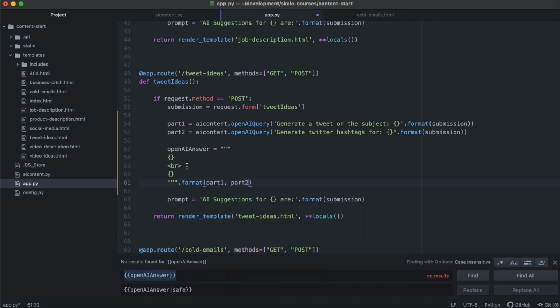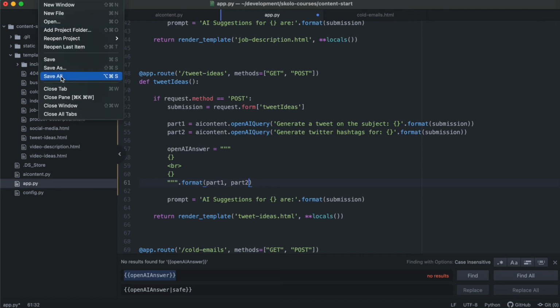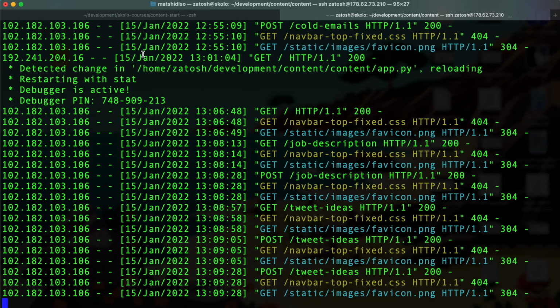So the answer is going to be a string, all right? And then the answer that comes here first, it will put it in there, and it will add a break, which means like a new line break, which will be passed in the HTML. And then it will give us part 2, which should be the hashtags. So I think this should work better for the tweet.